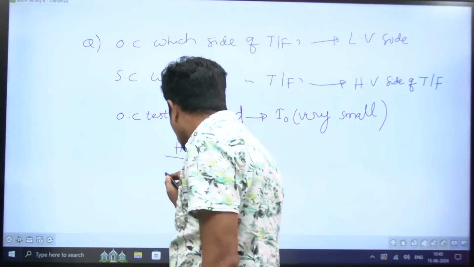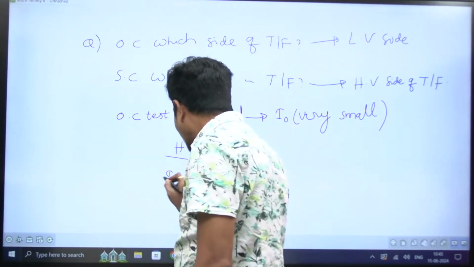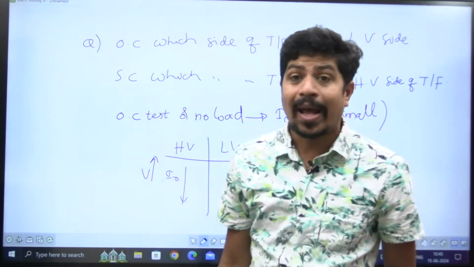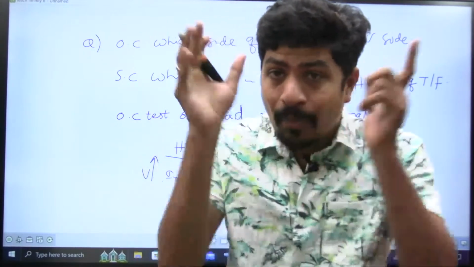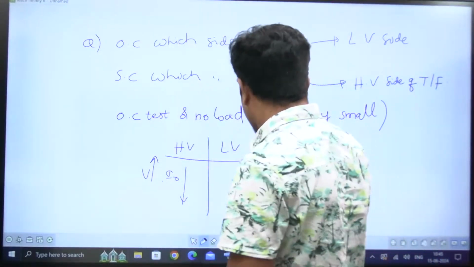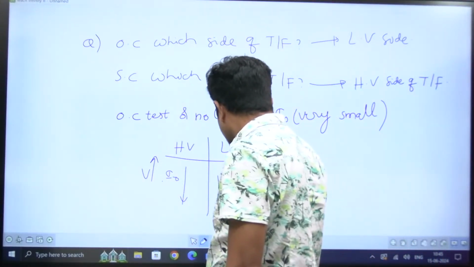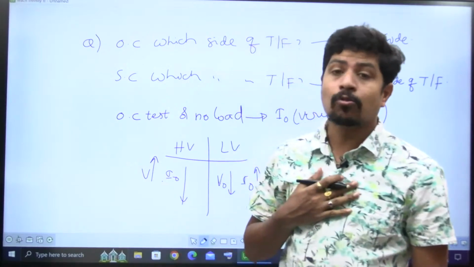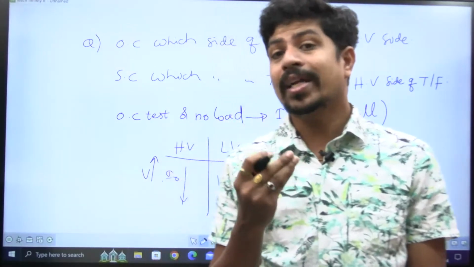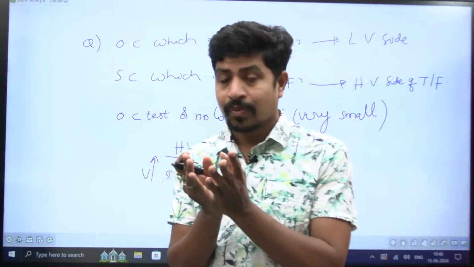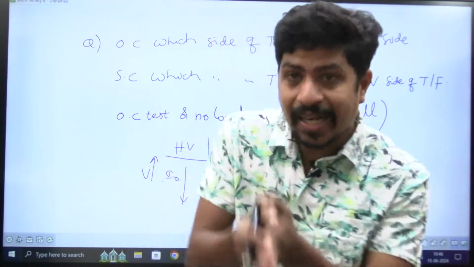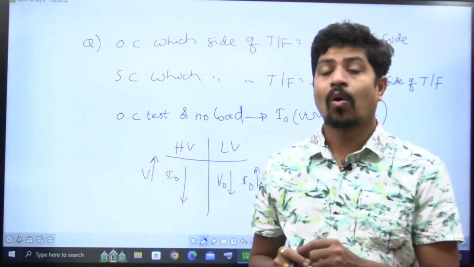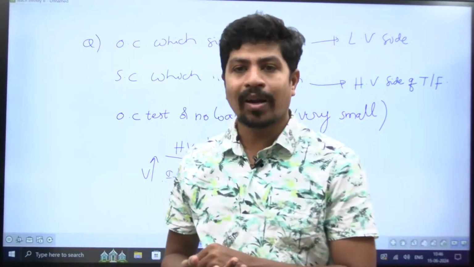If you conduct a no load test on the HV side, as V is high, I0 is further very low. Our ammeters may not recognize that small amount of current. If I conduct the same on the LV side, as voltage is less, the no load current is high, and my ammeters are able to measure that current. So to get a good amount of current in the OC test, where the current is already less, we conduct this OC test on the LV side, not on the HV side.